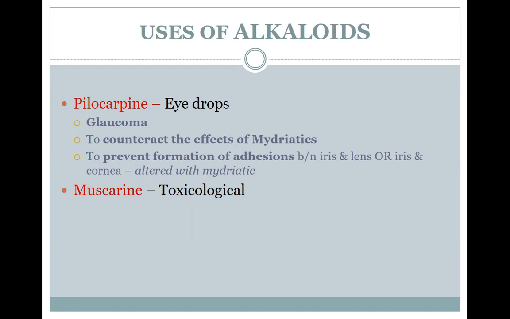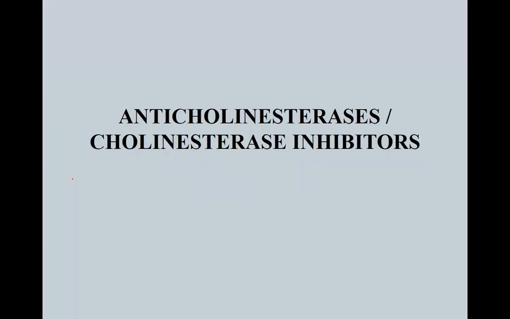Pilocarpine is an alkaloid that is used for glaucoma. It is available as an eye drop. It tends to reduce the intraocular pressure, counteract the effect of mydriasis, and prevent formation of adhesions between iris and lens or iris and cornea. And muscarine is not used because of its toxicological significance.